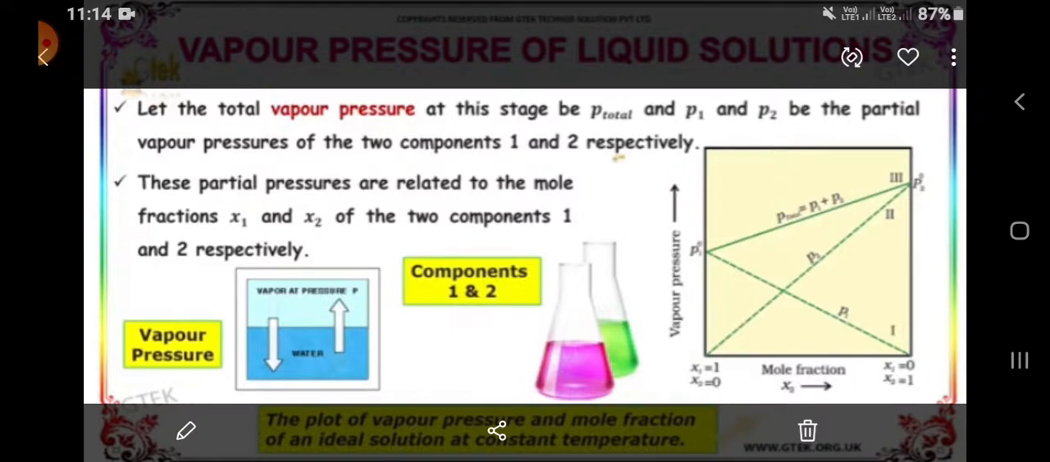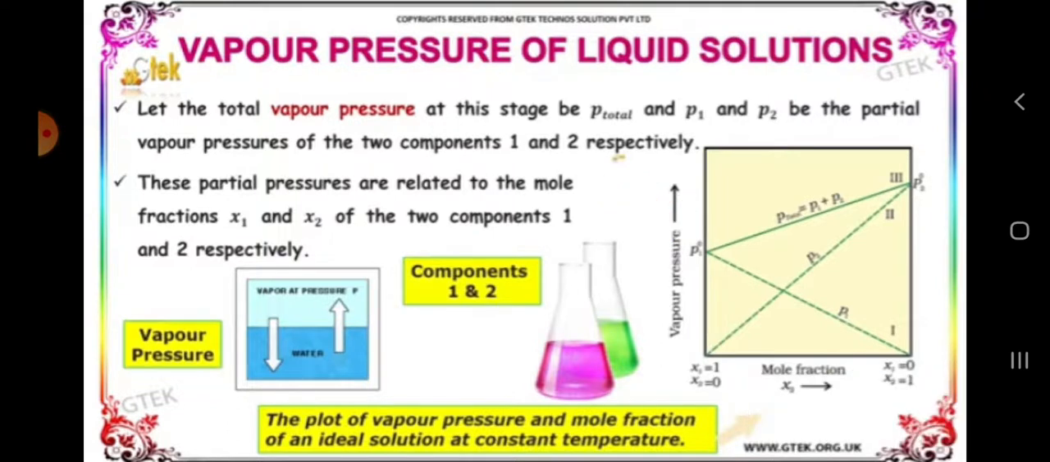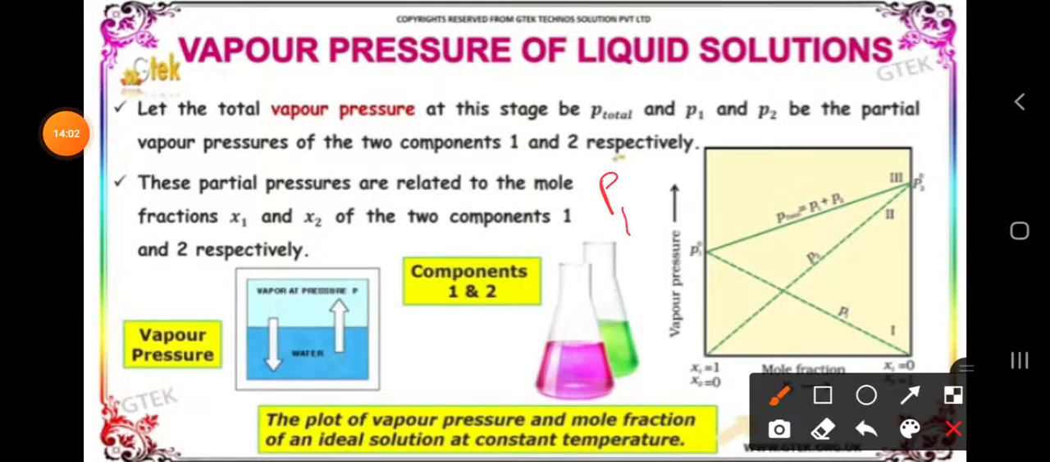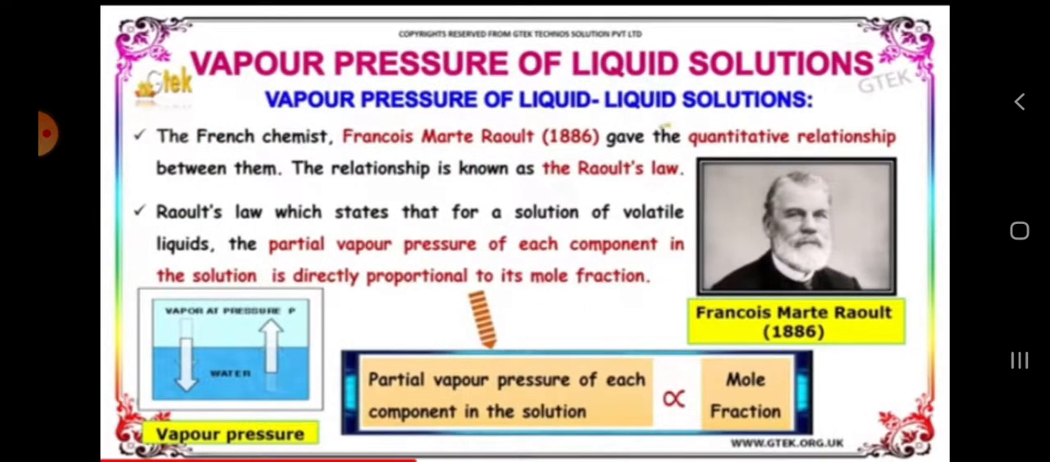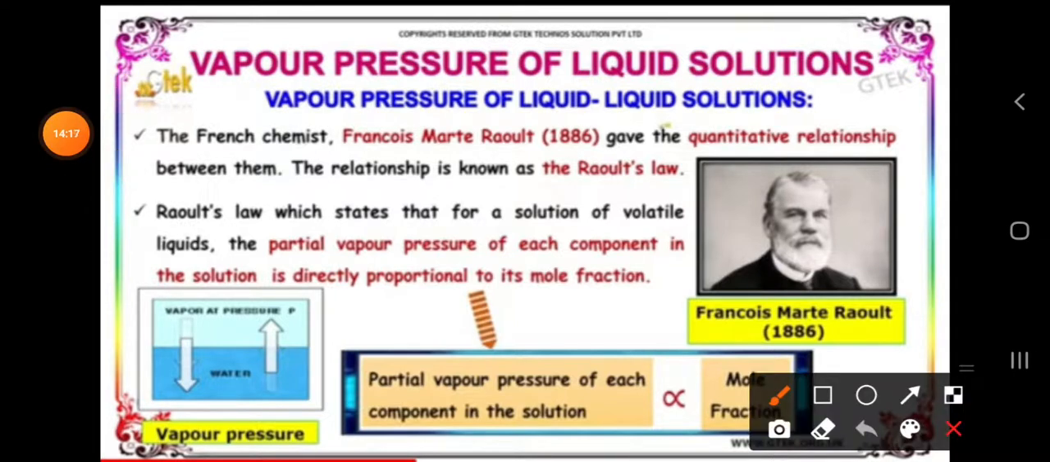The mole fraction is nothing but the ratio of one component to the total number of components. We call it mole fraction. Means the partial pressure we are taking, P1 is equal to x1, P2 is equal to x2. So that is the relation for each component we are going to consider. Before going to this, the French chemist Francois Marie Raoult gave the relationship between them, which is known as Raoult's law.